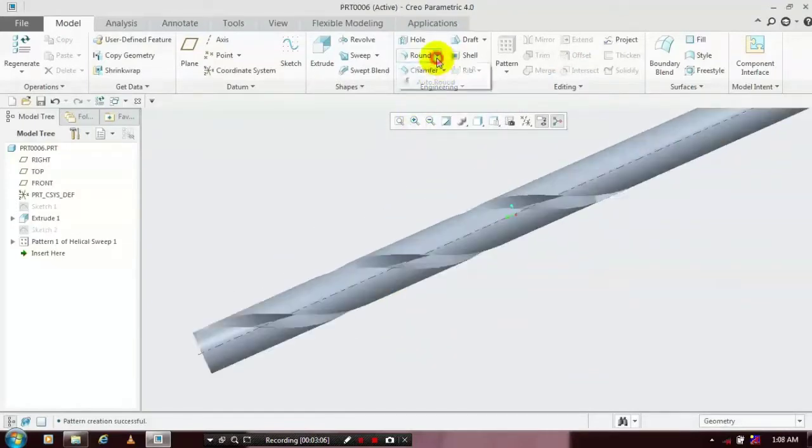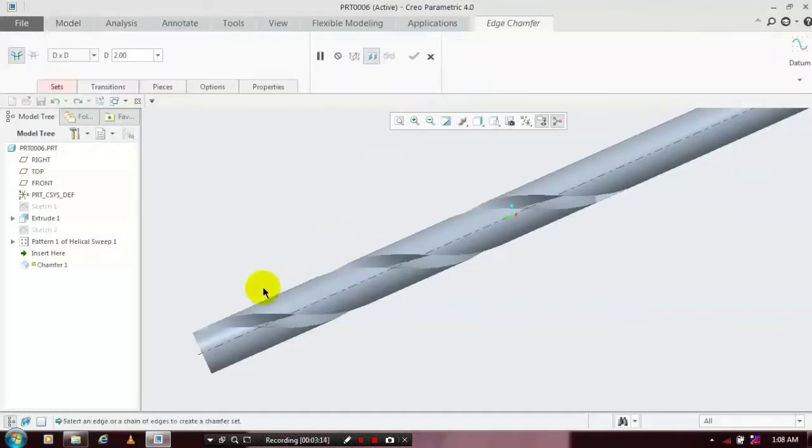After that, we have to apply the chamfer on the edges of the drill bit. So select edge chamfer and we have to select all the corresponding edges of the drill bit. Make sure it is in D1 and D2. Specify the dimension values based upon your requirement. I specify D1 as 1 mm and D2 as 2 mm and select all the corresponding edges of the drill bit.